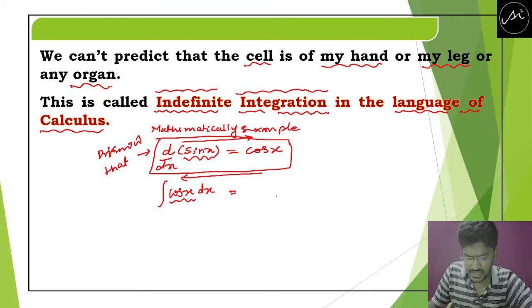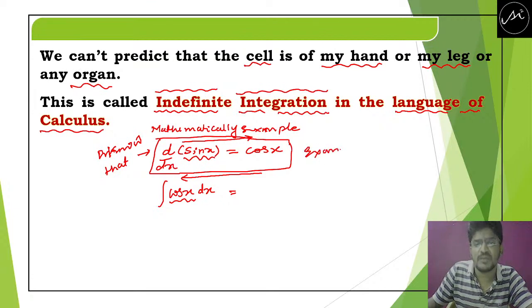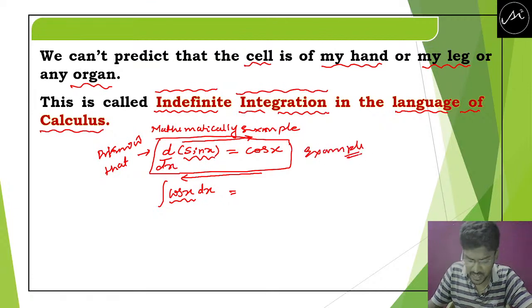Only Sneha has given the answer. What about others? What will be the inverse process of this particular example? All must give the answer.